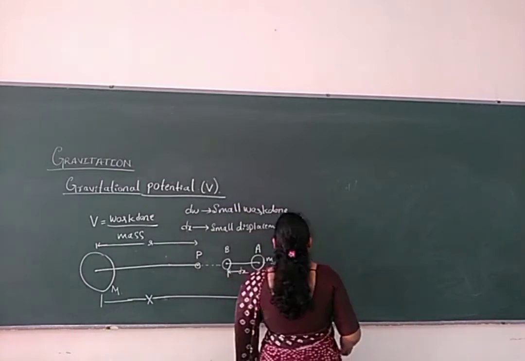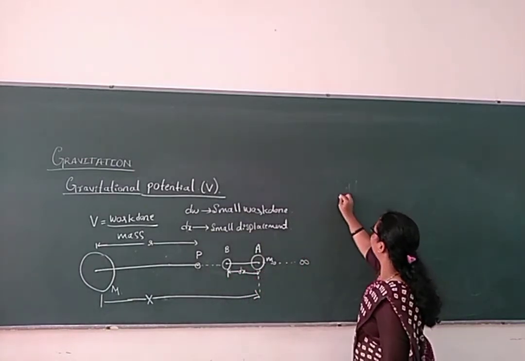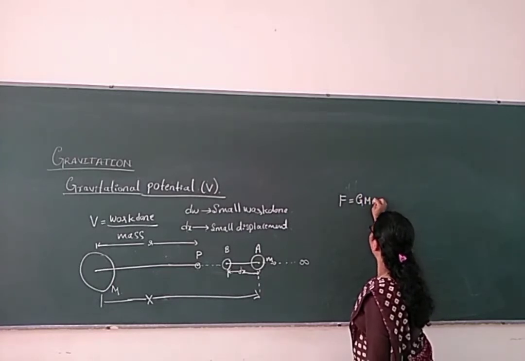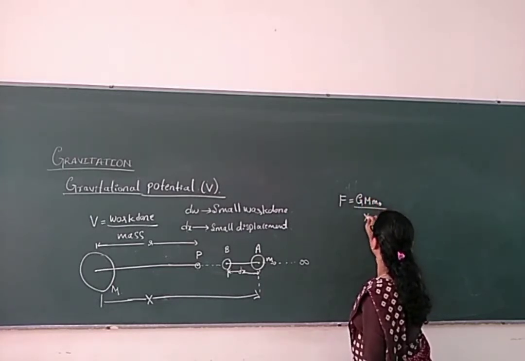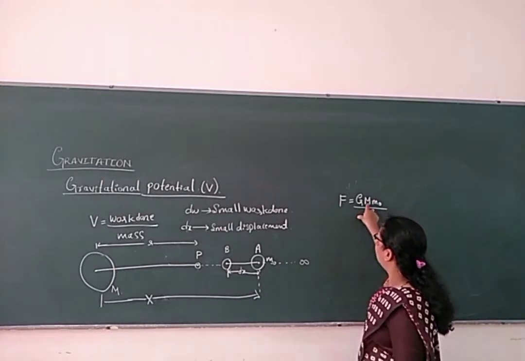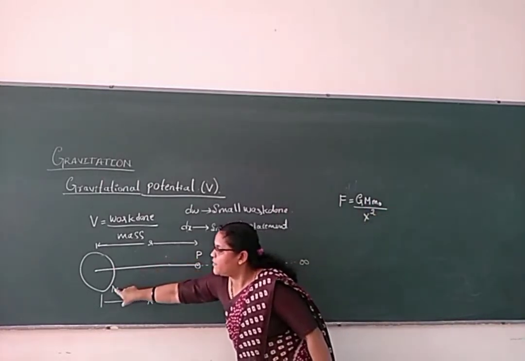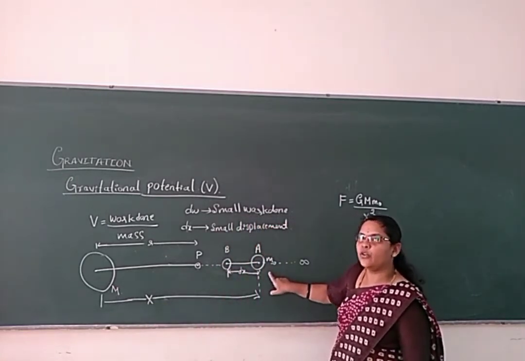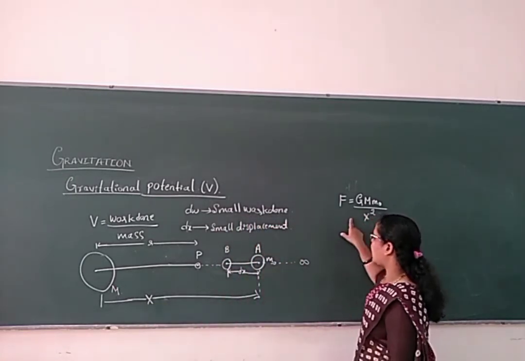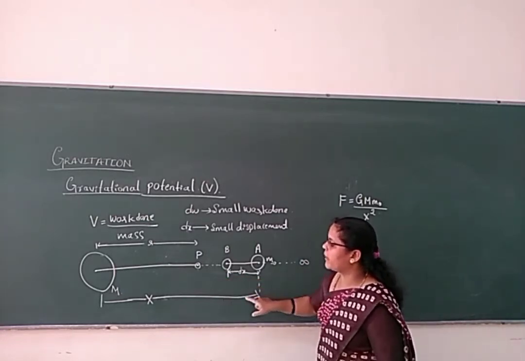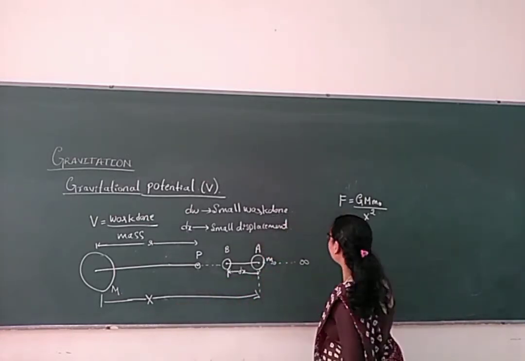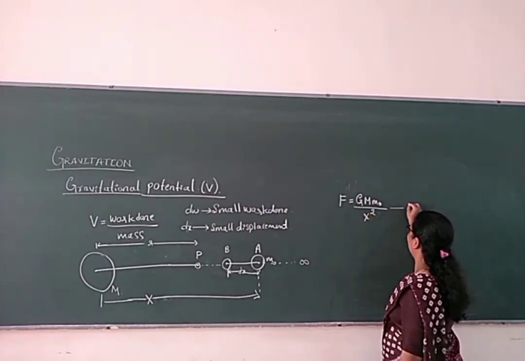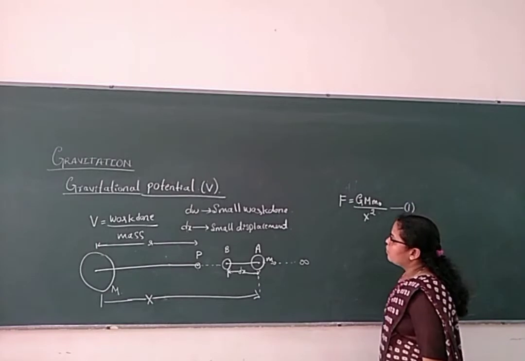According to Newton's law of gravitation, the force of attraction F is G M m0 divided by x whole square. Here capital M is the mass of the body, and m0 is the unit mass we have taken. The force of attraction between these two, separated by some distance x, is G M m0 by x square. Let me call this equation 1.